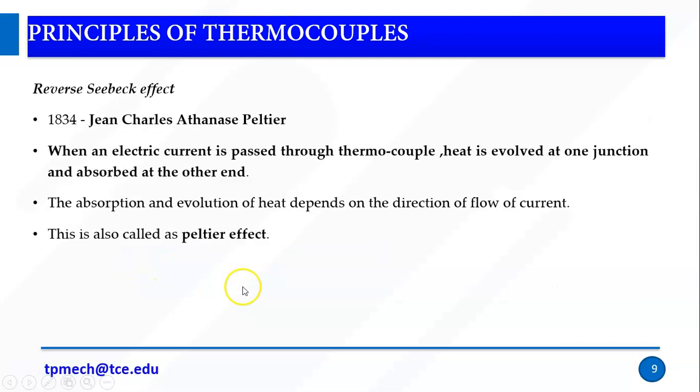The next principle is the reverse Seebeck effect. In 1834, Jean Charles Athanase Peltier said that when an electric current is passed through the thermocouple, heat is evolved at one junction and absorbed at the other. So he said it in a different way.